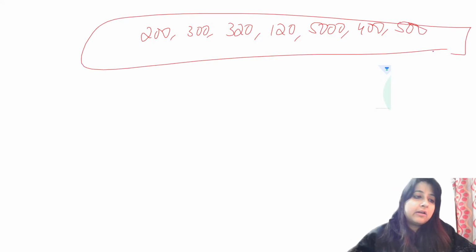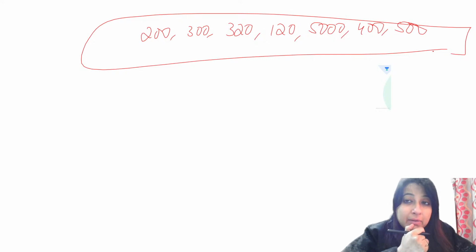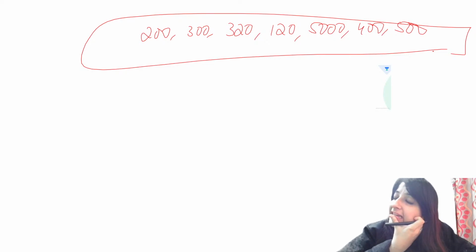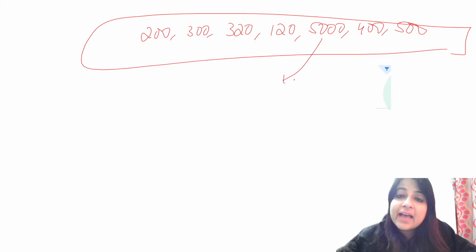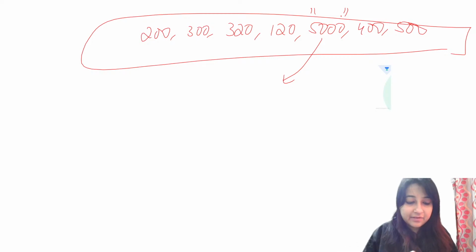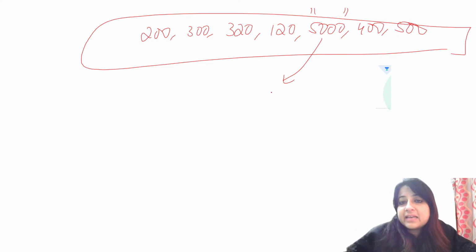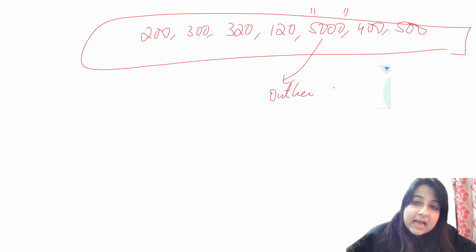What will you use over here? Now look at this data set. The values are 200, 300, 320, 120, 5,000, 400, 500. Now, is there any problem in the data set? Yes. Instead of 500, we have 5,000. Maybe I was supposed to write 500 and by mistake I wrote 5,000. So this does not seem to belong to this data set. So this is an outlier.